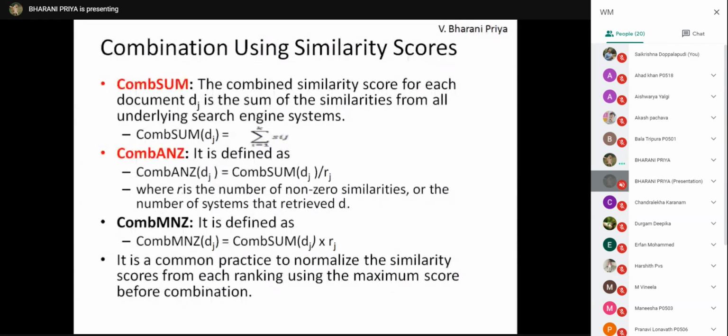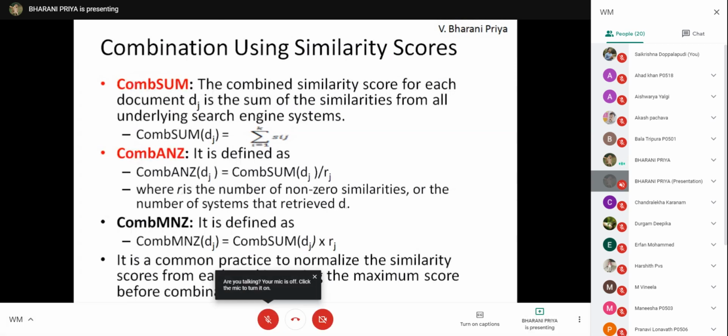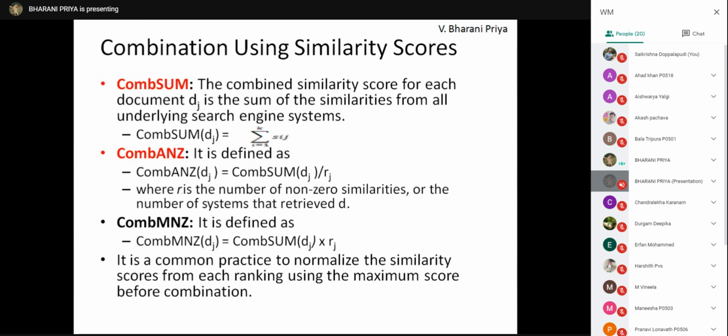Next is combination of the sum. In this case, the similarity score of each document Dj is the sum of the similarities from all underlying search engines. We sum all the similarity scores and come up with a single similarity score. The sum formula is sigma i equals 1 to k of Sij.